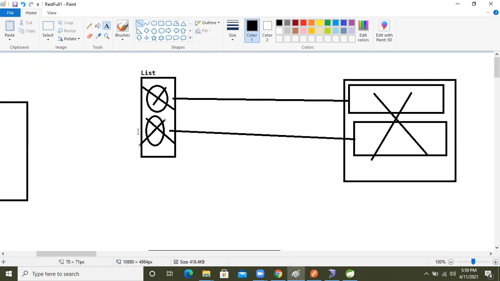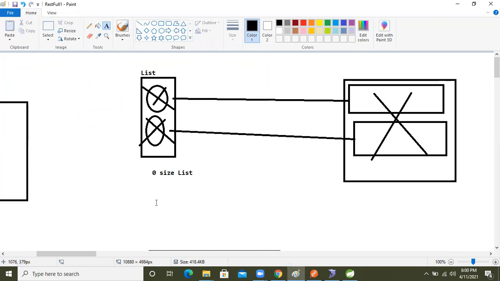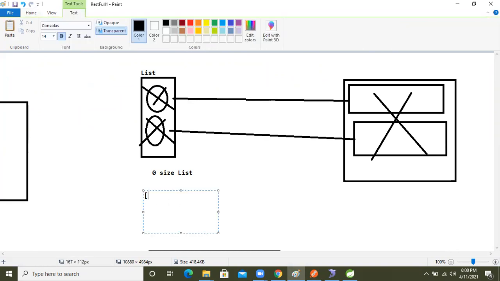This is called a zero size list. In this situation, which kind of result will we get, guys?